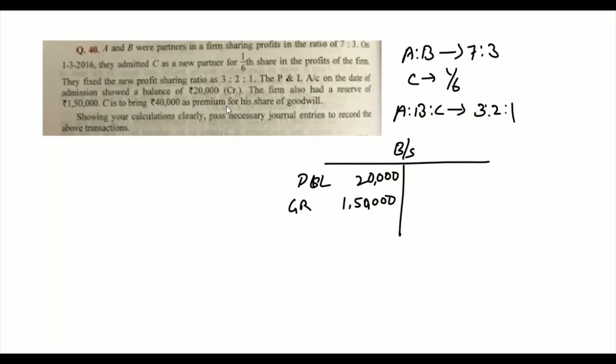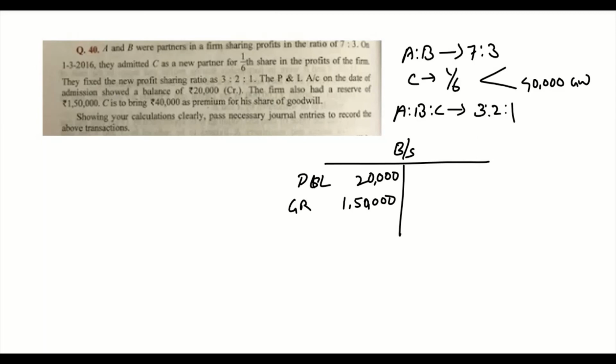C is to bring 40,000 as premium for his share of goodwill. Showing your calculations clearly, pass necessary journal entries to record the above transaction.